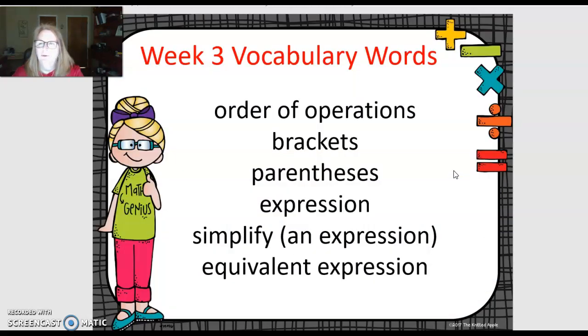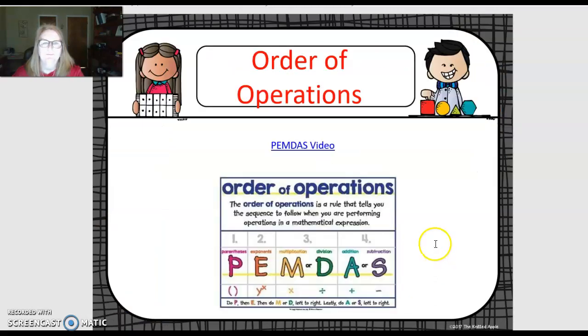So here are your vocabulary words for today. Order of operations, brackets, parentheses, expression, simplify when it's used with an expression, not fractions this week, and equivalent expression.